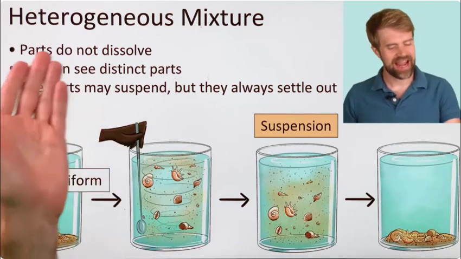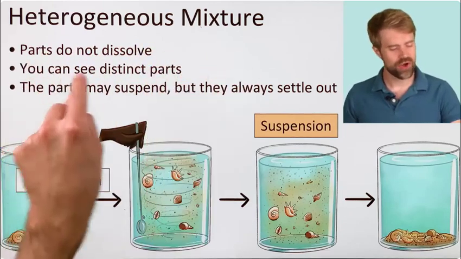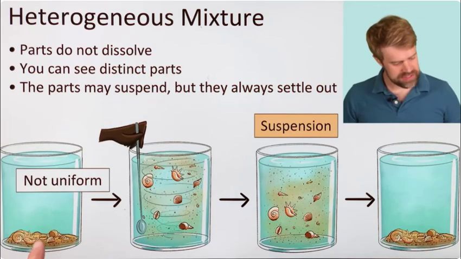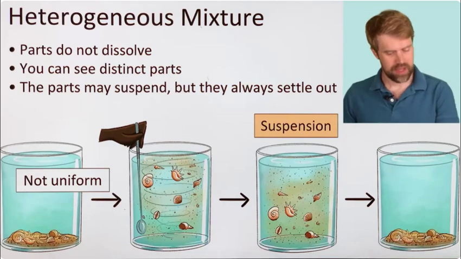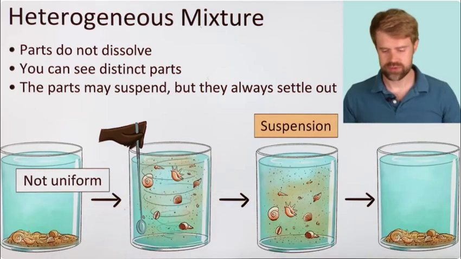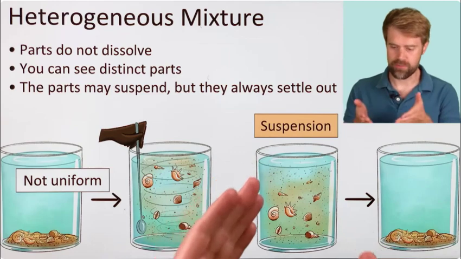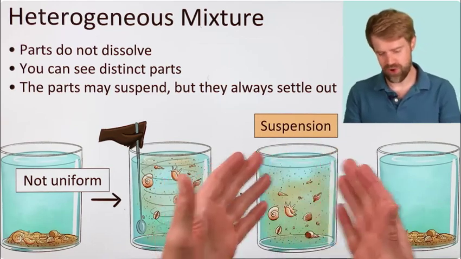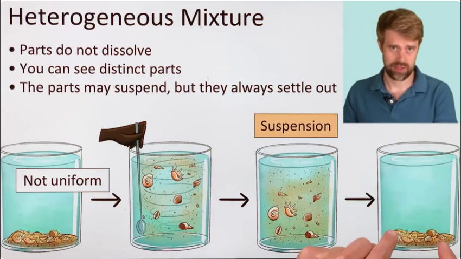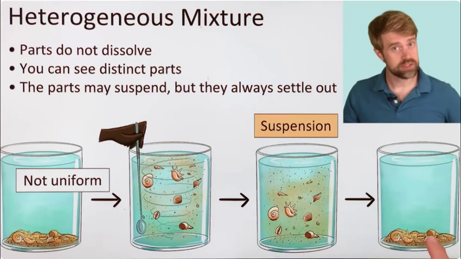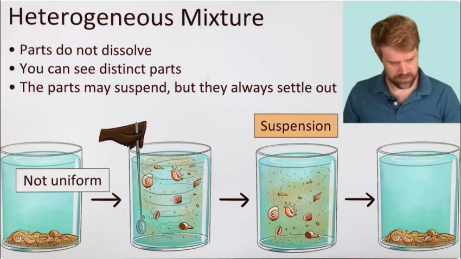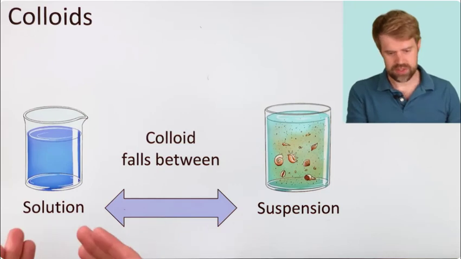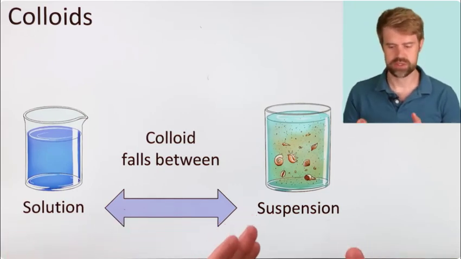On the other hand, in a heterogeneous mixture, the parts don't dissolve. Here is sand in water. You can see the distinct parts here. Now, if you stir things up, the different substances may hang in the water for a moment. They make what's called a suspension. But the parts always settle back out again. And the particles here are relatively big. You can see them. So, a colloid falls somewhere between a solution and a heterogeneous suspension.